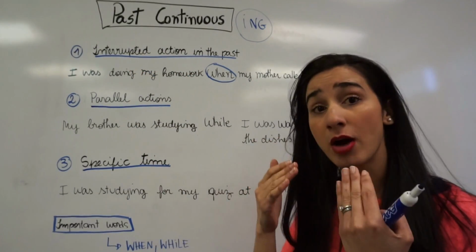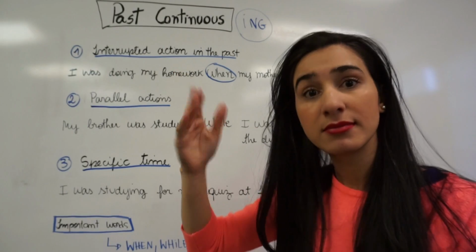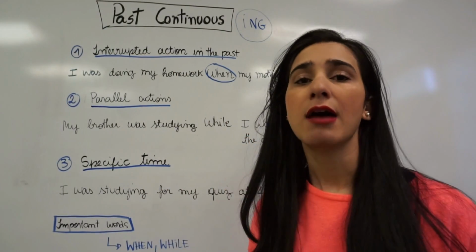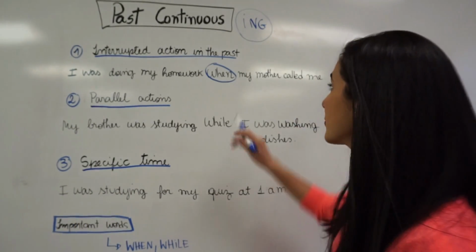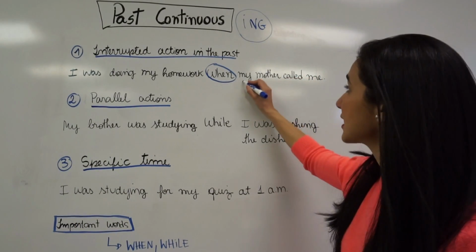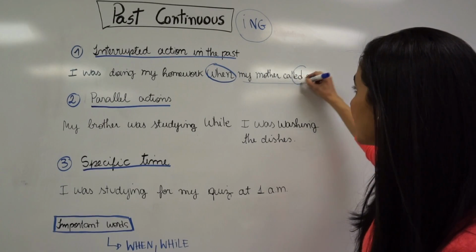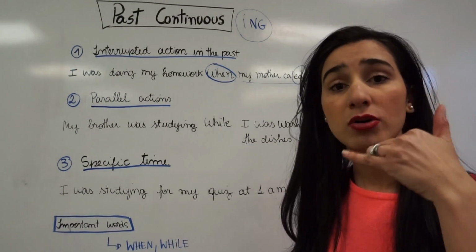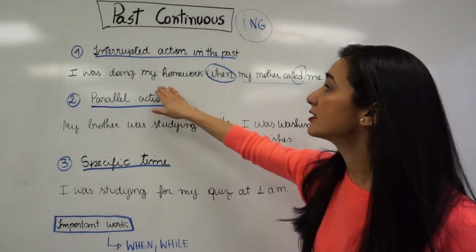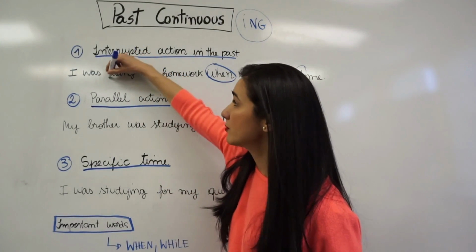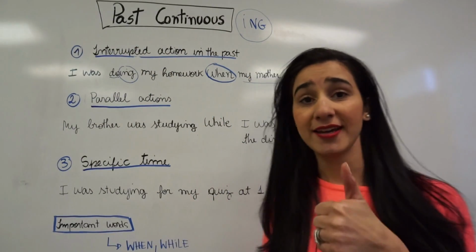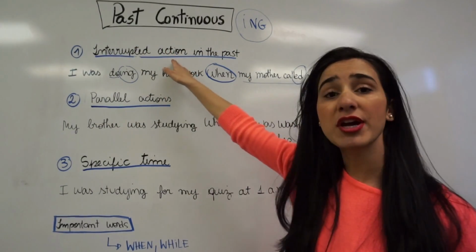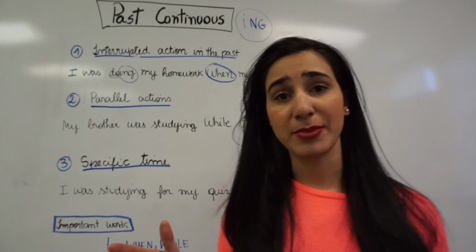I was doing my homework when my mom called me. I was doing something when something else happened. If you pay attention, the second sentence is in the past tense. My mom called me, okay? In the first sentence, I have the verb do, which is the main verb, and I have the ing, okay? So the first situation, an interrupted action in the past.